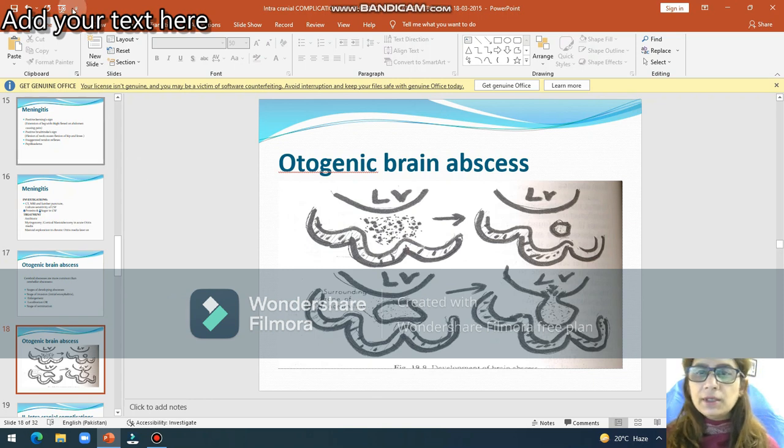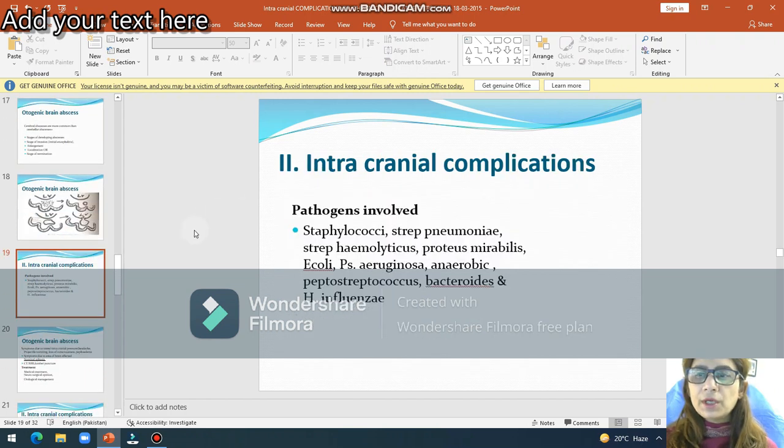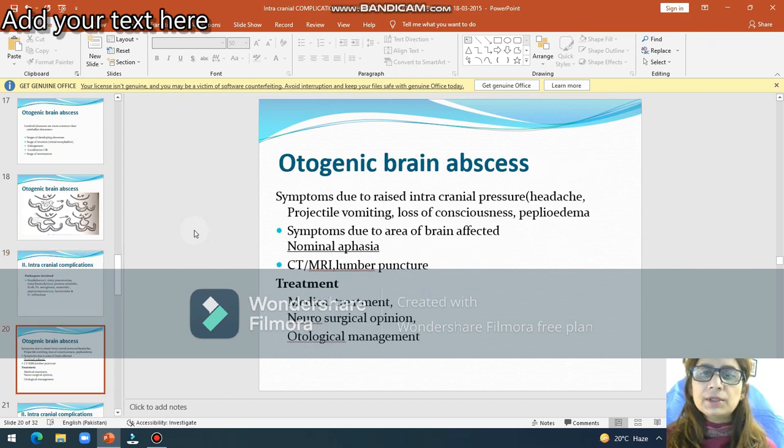So you can see in this diagram stage of invasion, then expansion, then localization, and then in terminal stages pus will burst into the ventricles. So pathogens are the same as seen in acute and chronic suppurative otitis media: Streptococcus pneumoniae, Staph aureus, Haemophilus. It's seen in the acute cases, and in chronic cases, Pseudomonas aeruginosa, anaerobes, Proteus are usually seen.